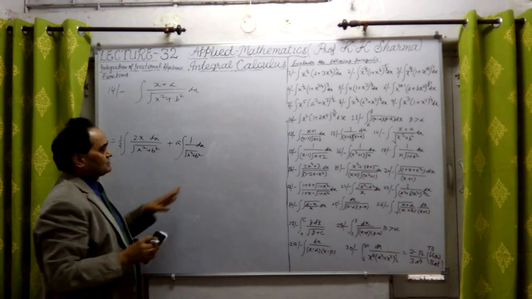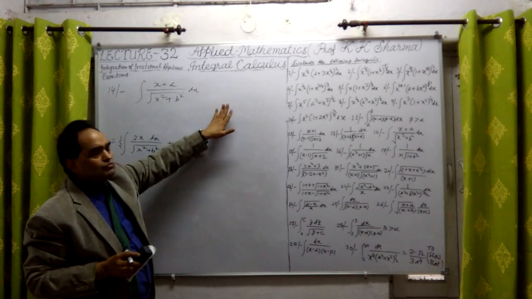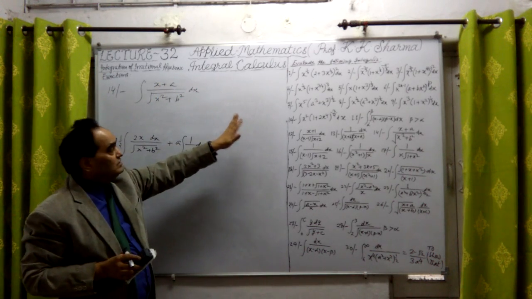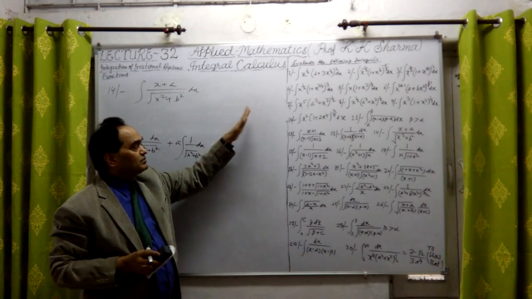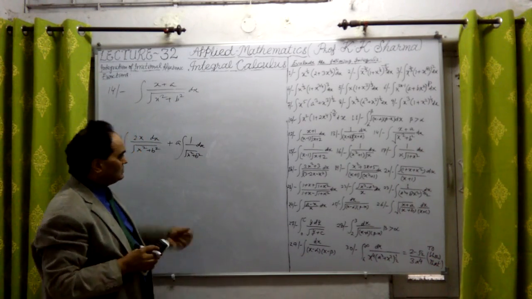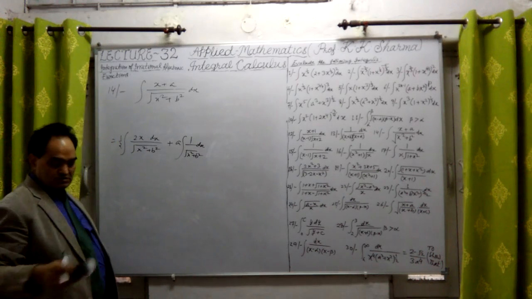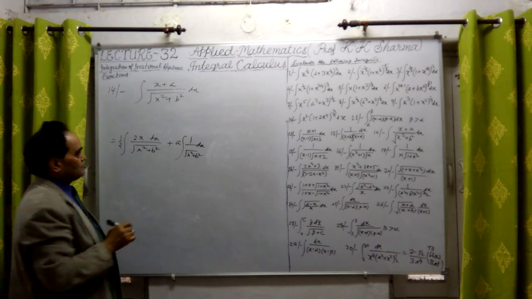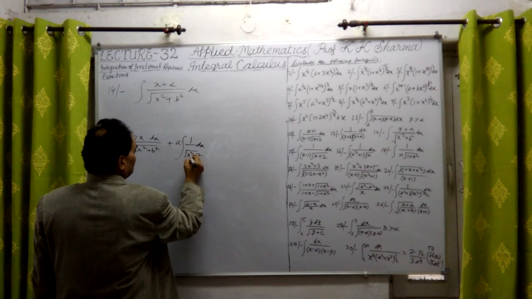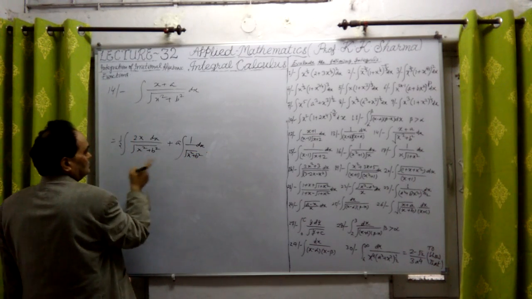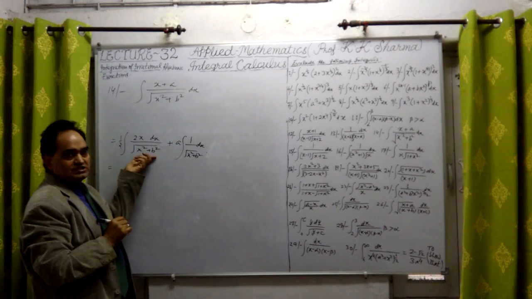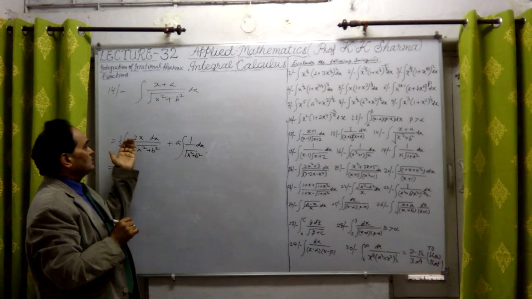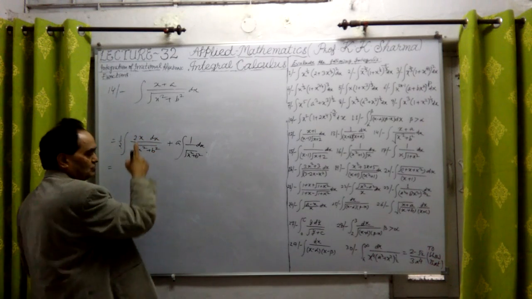What is the method here? We substitute the numerator value equal to a into the d by dx of this under root value, the root value or what is called the expression, plus b, the constant. Then we just find out the values of constants a and b by comparison. Okay, so this is this value. Now finally we can integrate this. If I substitute this as t, under root t, it will be 2x into dx, dt upon under root t.